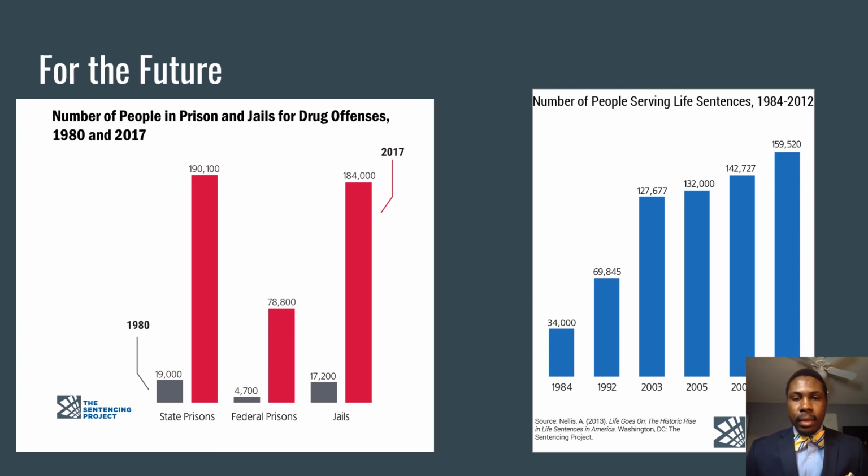Furthermore, if I were to do further research on this topic, I would like a data set that contains the crime types of people serving for drug offenses. As well, I would like a data set that reveals how long someone is serving for a certain crime type. Because a lot of these people are serving life sentences, but how do I really know how those affect the crime types if I don't have that data?